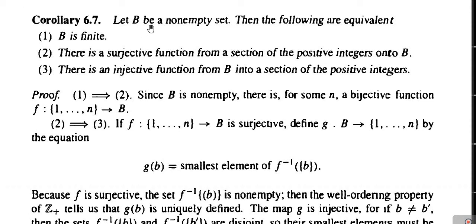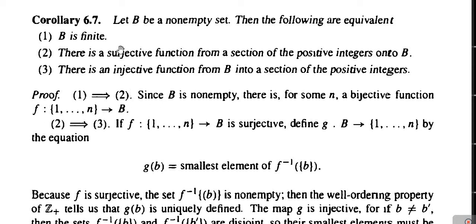So let capital B be a non-empty set. First of all, we will prove that 1 implies 2. That means we suppose that B is a finite set. Then we have to prove that there exists a surjective function from a section of the positive integers onto the set B. That mapping is onto, that we have to show. So let us prove. Since B is non-empty, as we have supposed, for some positive integer n, a bijective function f from 1, 2, 3 up to n into B exists, and suppose that bijective correspondence is f.